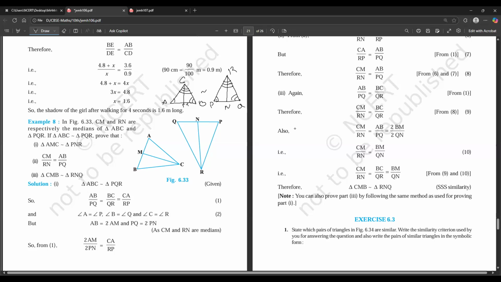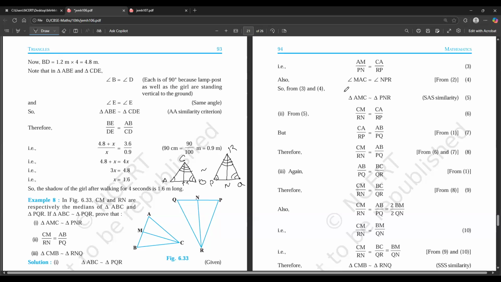Okay, sir. And right in here, from one, they're saying that AM by PN equals CA by RP. And in the next page, it's written as, in equation number three, in this particular section. Yeah, this one.